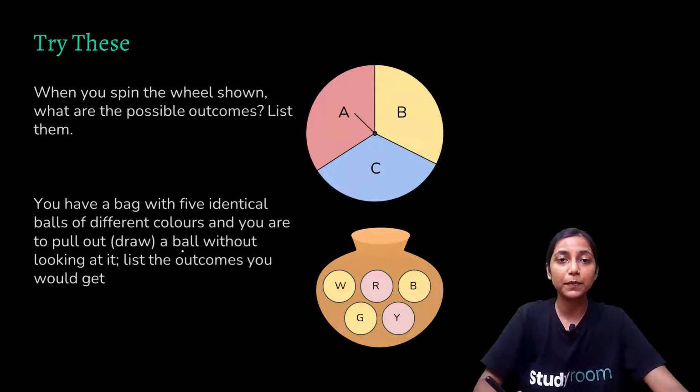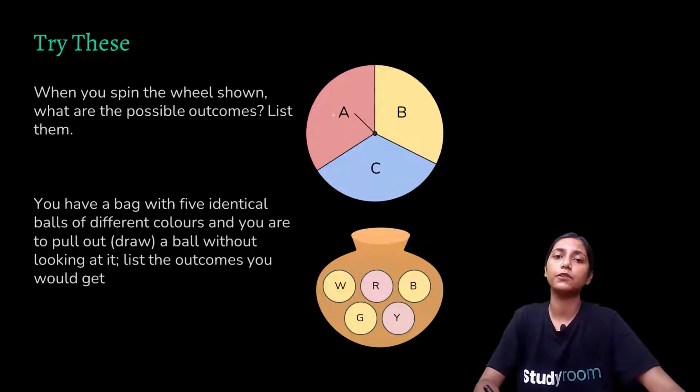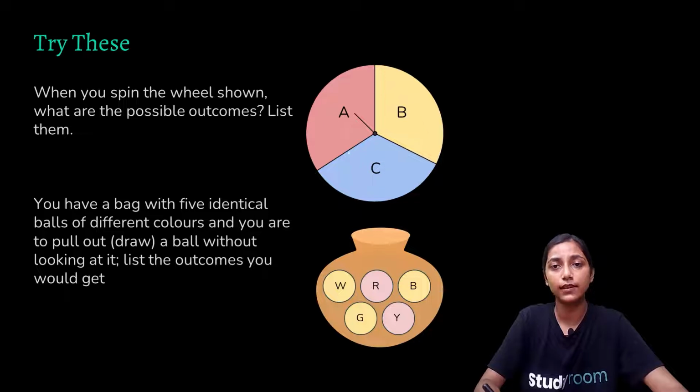Next one is when you spin the wheel shown, what are the possible outcomes? So here we have a wheel and we are given these 3 outcomes: A, B, C. So what can be the possible outcomes if you spin this wheel? We need to list them. The possible outcomes can be A, B or C. Any one of these can be the answer when we spin it.